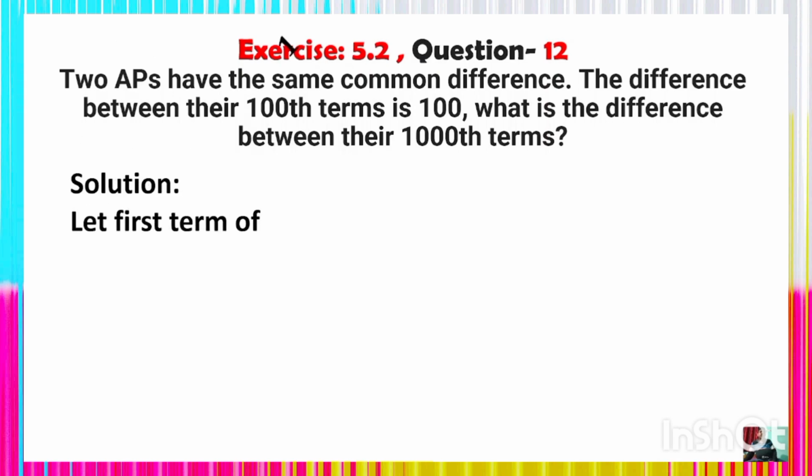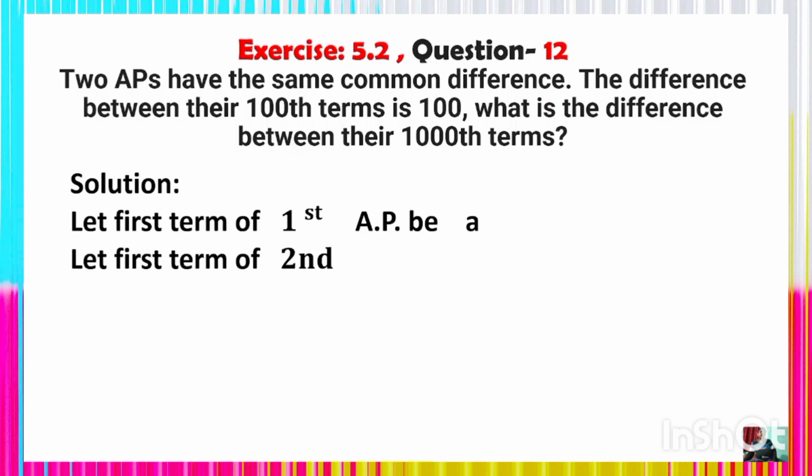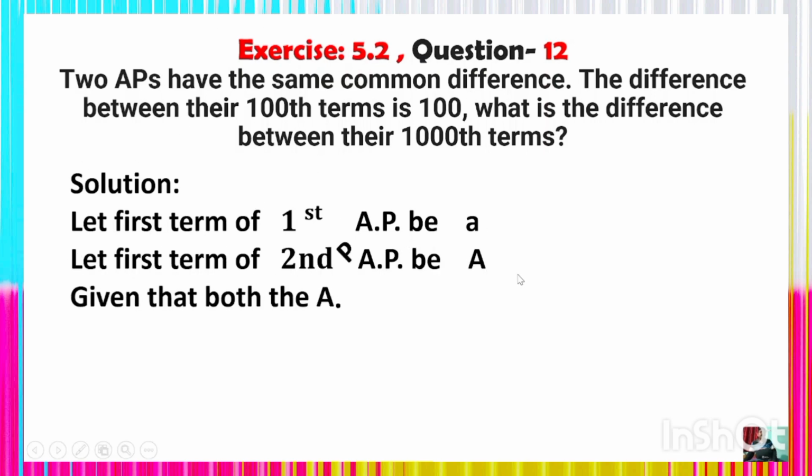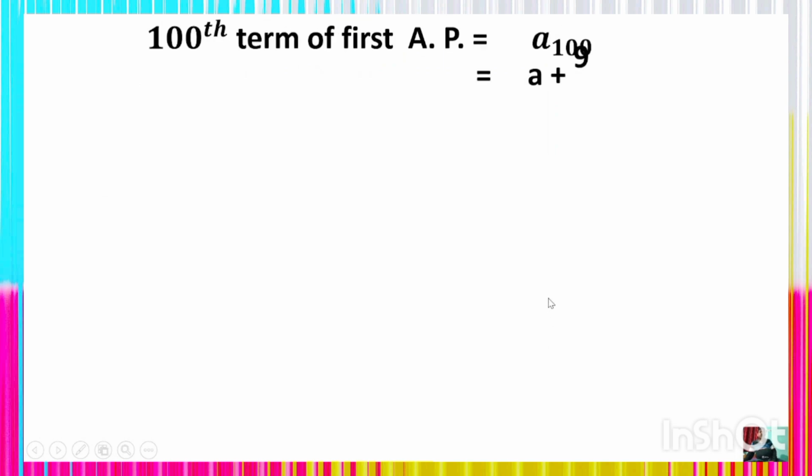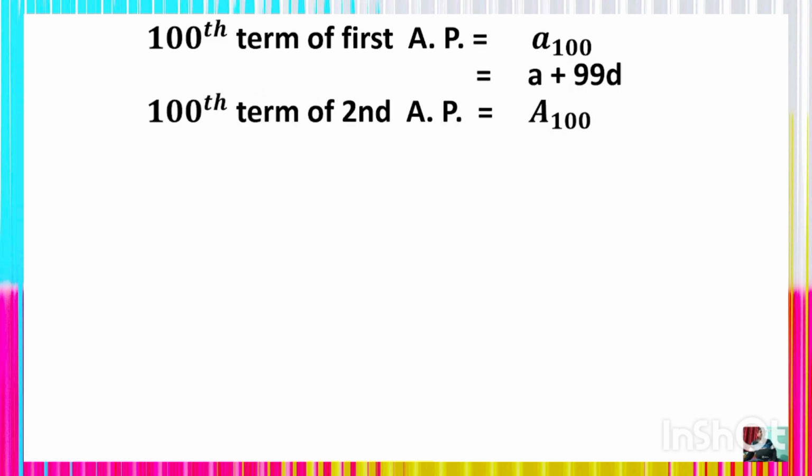Let the first term of the first AP be small a and the first term of the second AP be capital A. Given that both APs have the same common difference, let the common difference of both APs be D. Now see the 100th term of the first AP, a100, which is a plus 99D. In a similar manner, the 100th term of the second AP, capital A100, is also capital A plus 99D.